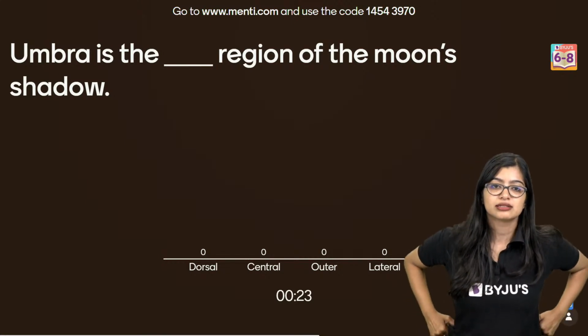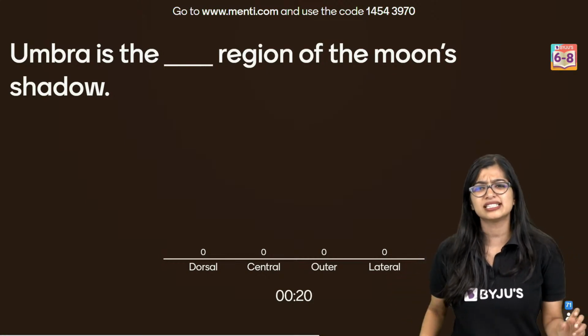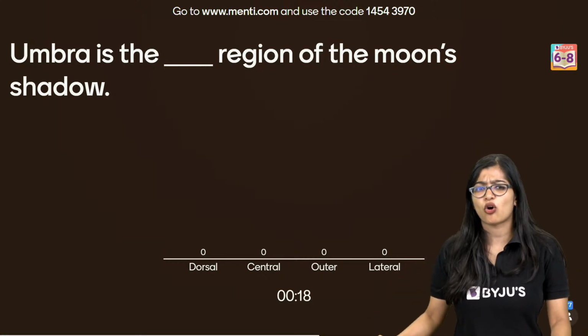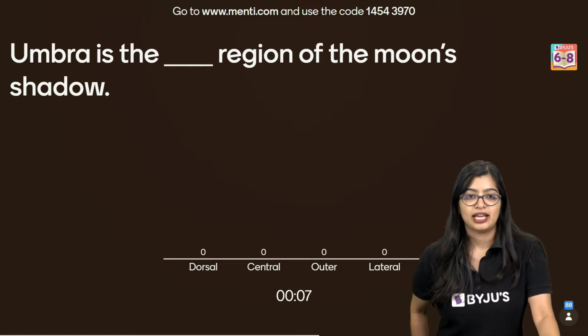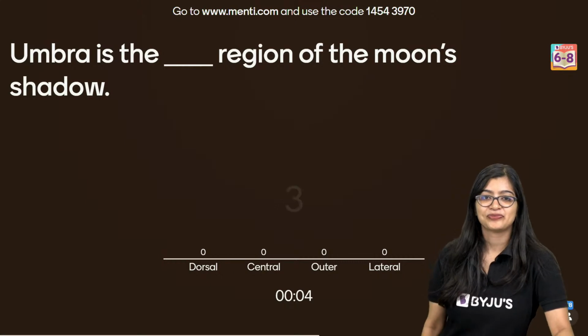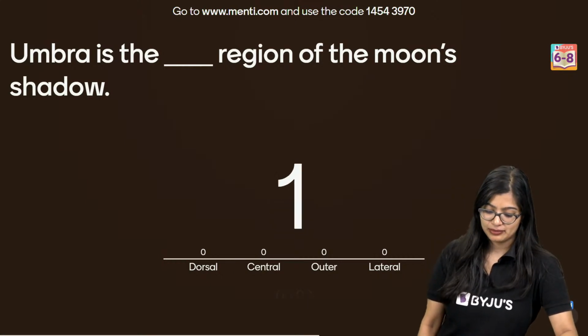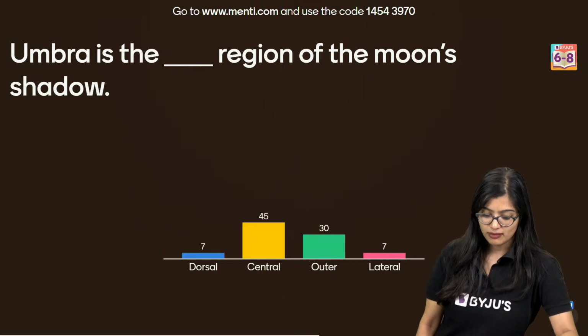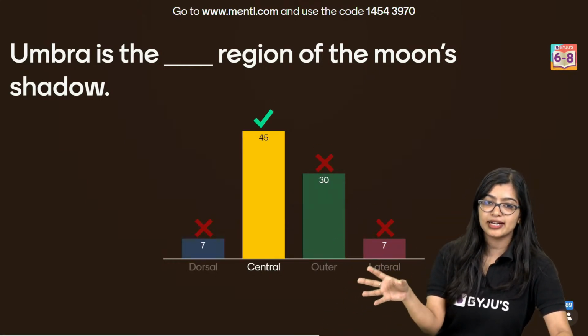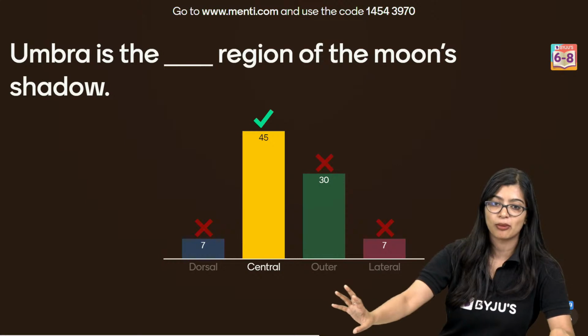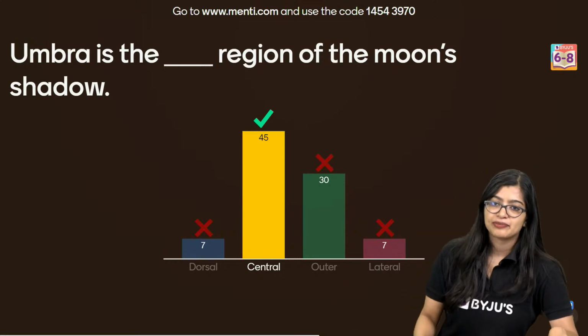How many of you remember this? Shadow formation. I think you learned it maybe in 6th grade, if I'm not wrong. You learned it in geography also. I remember from mainly physics. Yes, very good. Light chapter. I know, you would have learnt it in the light chapter. This is very easy. See, even if you don't know about the moon's shadow, just think about a normal shadow, right? If a shadow of an image needs to be formed, you just need to recall that part. I gave you a clue also.